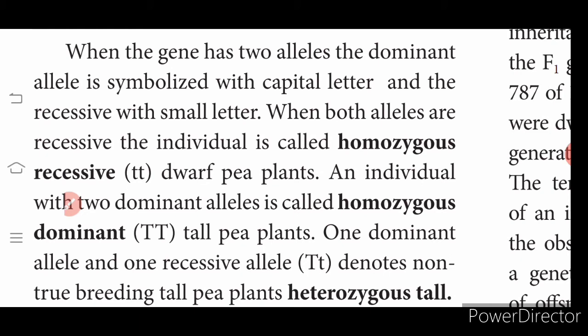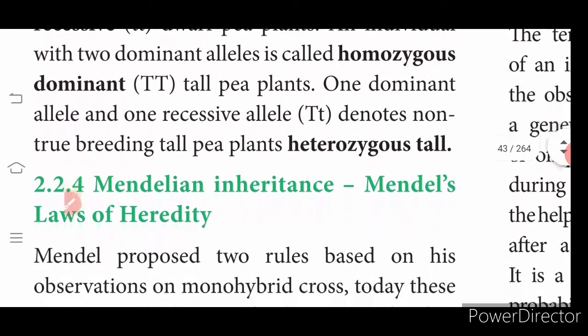When a gene has 2 alleles, the dominant allele is symbolized with a capital letter and the recessive allele with a small letter. Homozygous recessive we can denote with small t, and homozygous dominant with capital T. Then heterozygous tall is capital T, small t. So you must have understood what an allele is, what homozygous and heterozygous are, and what dominant and recessive are.